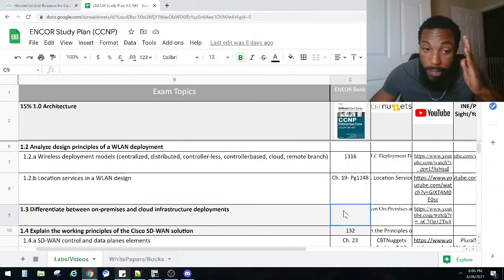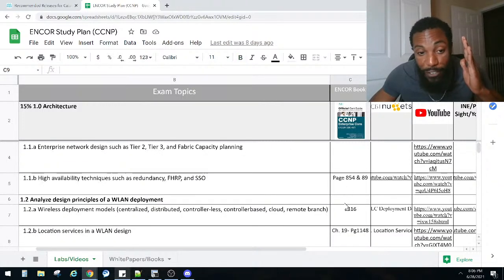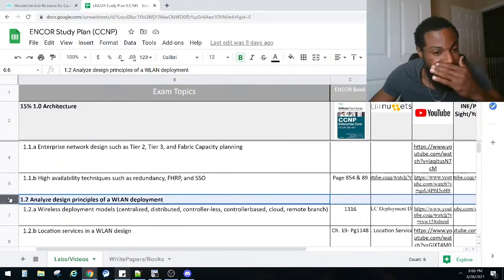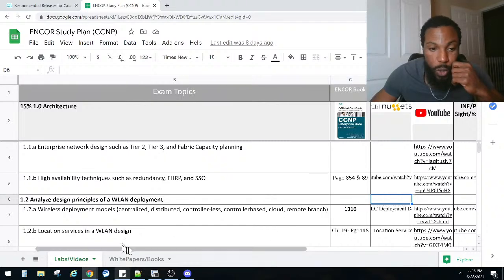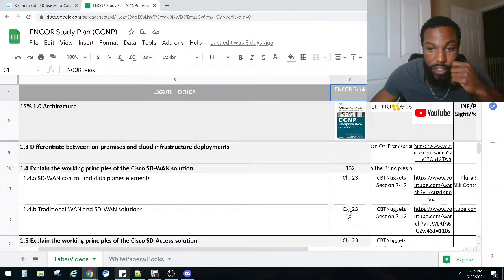Some of them I did not fill out, so maybe I might have to fill those out. But this right here is more like a heading of this section. So like analyze design principles, well, here's some of the design principles right here. That's why there's no chapter for it or anything like that. So we're going to be studying from obviously the Encore book, and it tells you what page they're on.